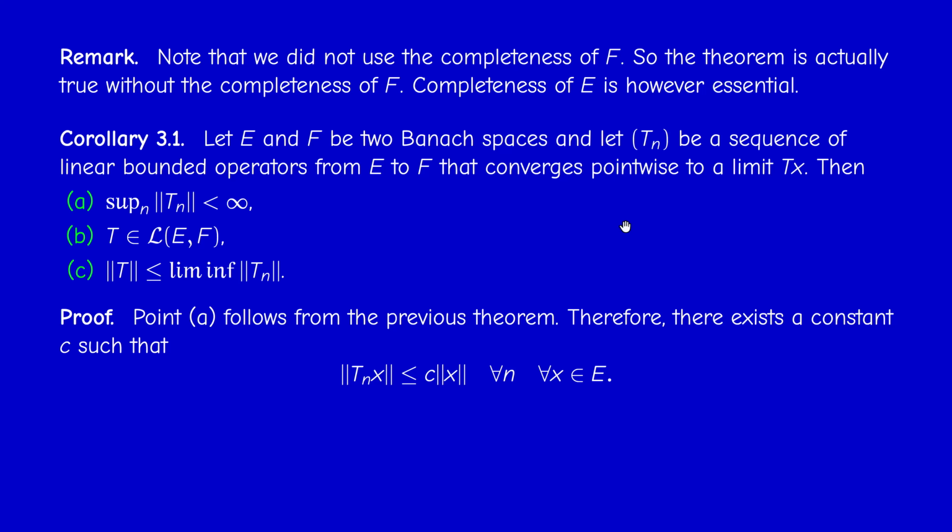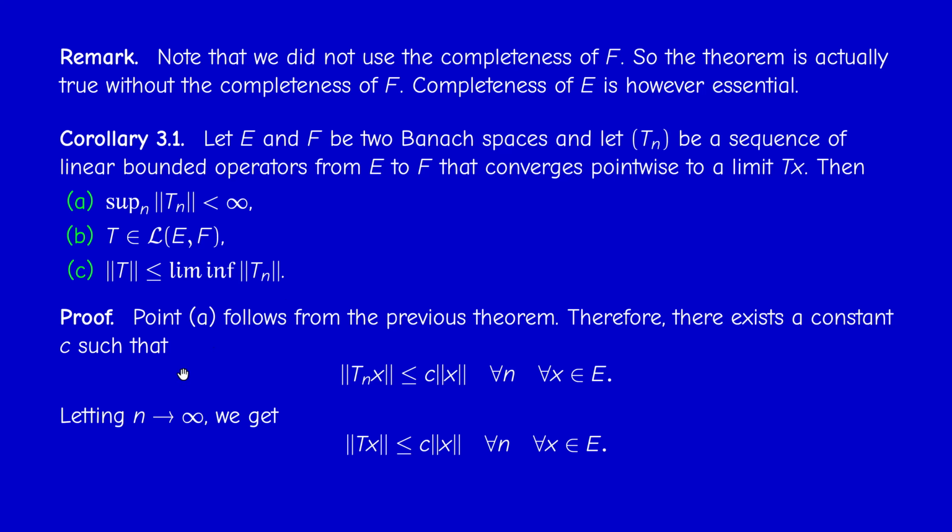But it's not quite clear that T is bounded. So we start by using condition A. There exists a constant m such that the norm of Tn is less than m for every n, and this precisely means that the norm of Tnx is less than this constant, I called it c, you can call it m, times the norm of x for every n and for every x. This is the conclusion of the previous theorem.